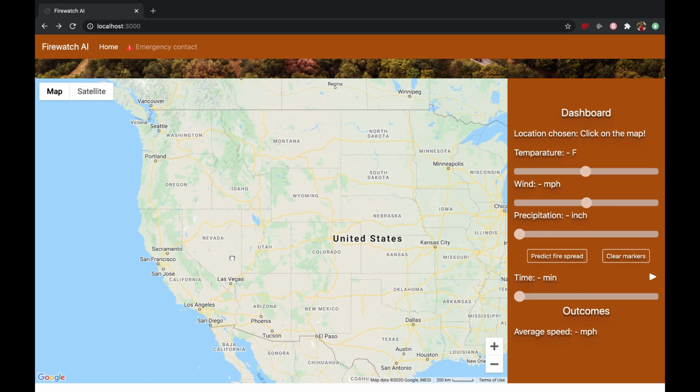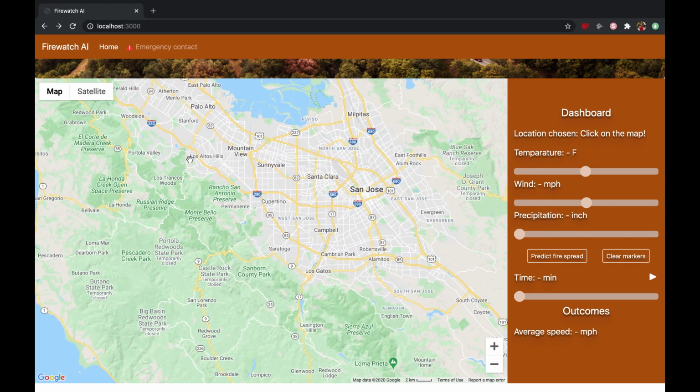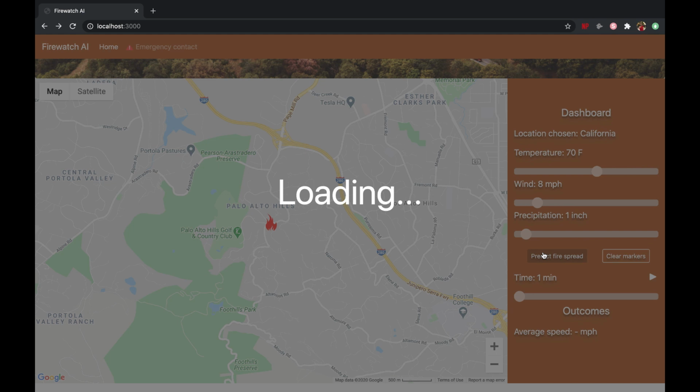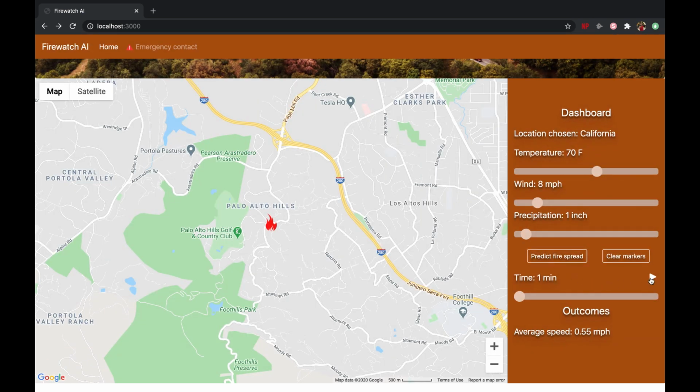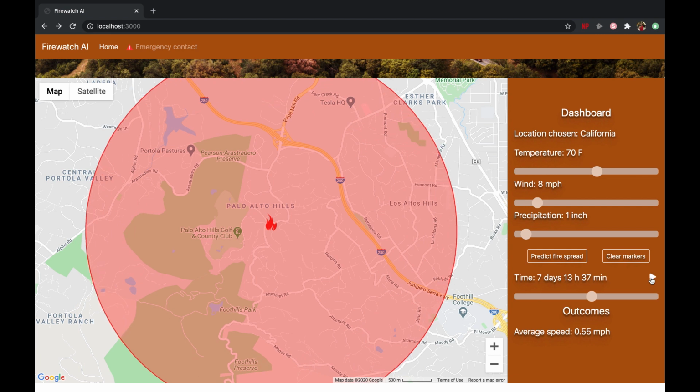First, you go to the map and you click on a specific location. This will be the starting point of the fire. For example, let's choose somewhere in Palo Alto. Now, click on Predict Fire Spread. Click on the play button to see how fast the fire spreads at that specific location during a certain amount of time. Notice how the average speed right now is 0.55 miles per hour.